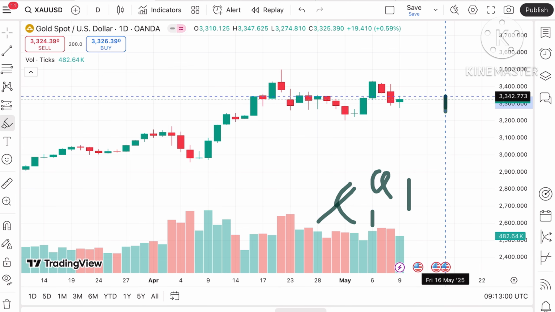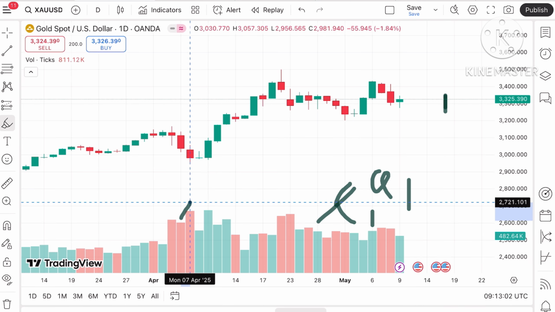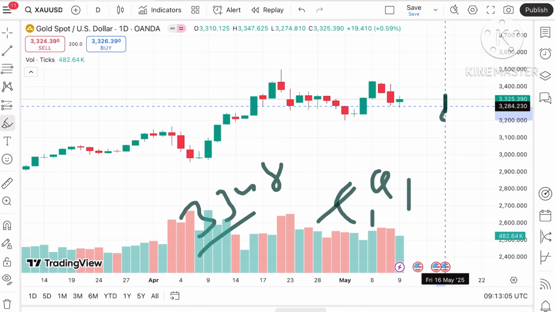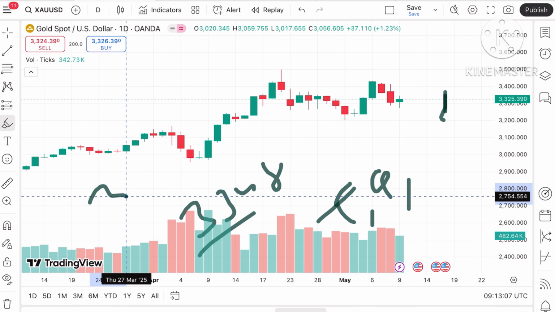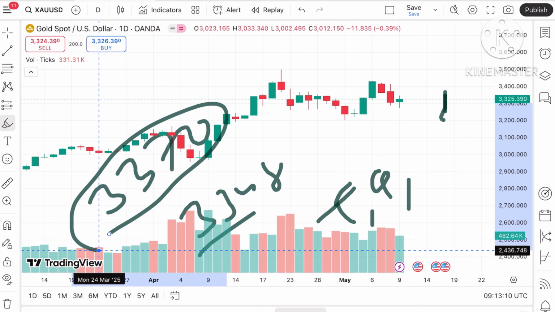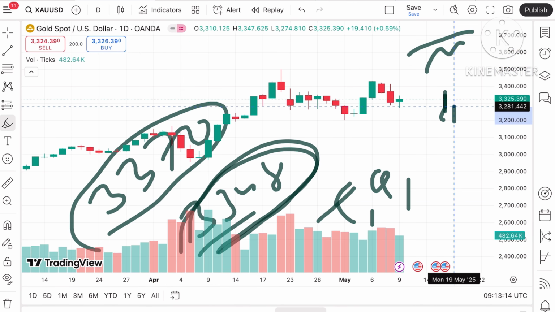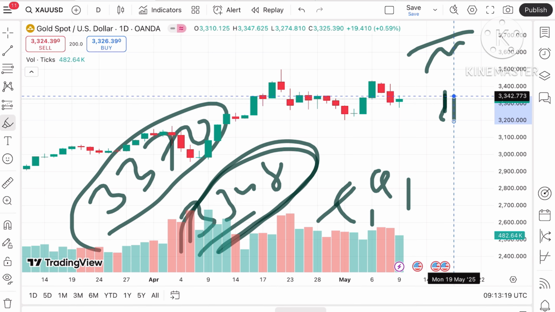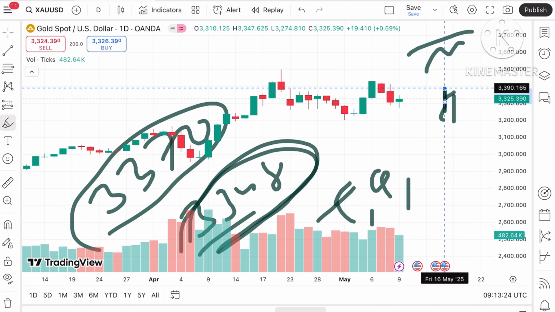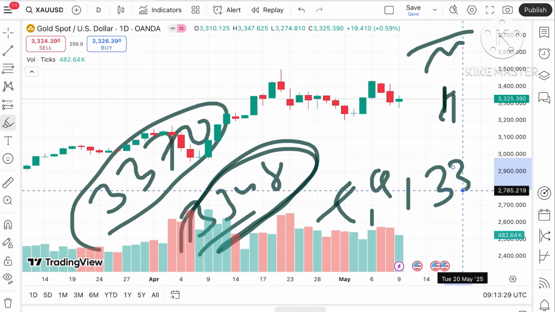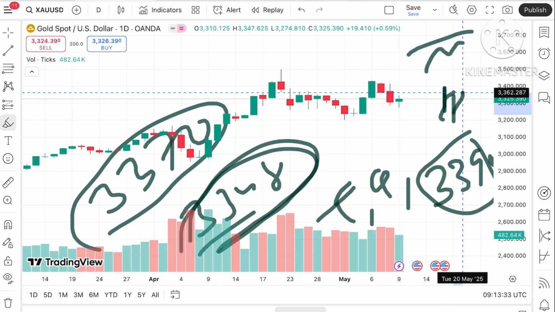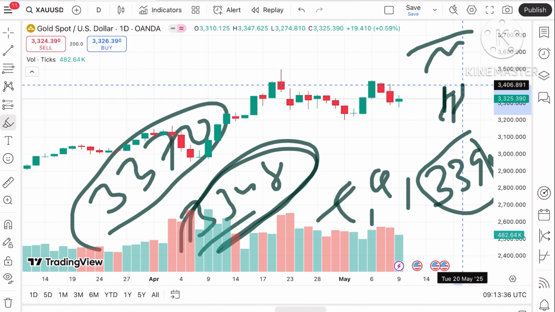So if the price sustains this level, it can cross a level of around $33.48, and if the price moves above this level, there is a probability of crossing a level of 33.70 we can see. Okay, after this level, and this 33.48 is already being tested, so chances are high the price can move further high. And once the price moves above a level of around 33.48, the probability is high it can cross a level of around 33.70, and from there a level of around 33.83 we can see. Okay, and once the price sustains above 33.83, from there a further upside we can see. These are the resistances.